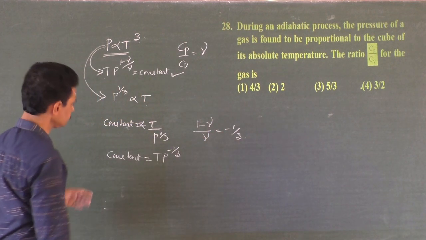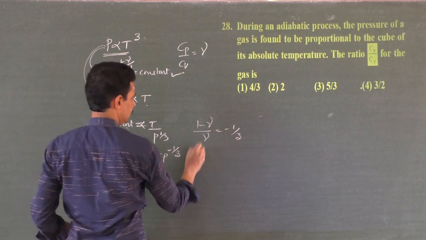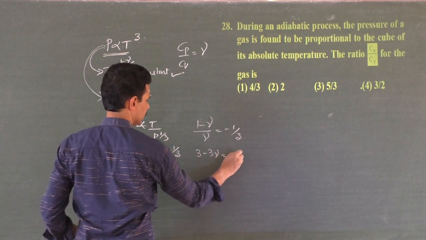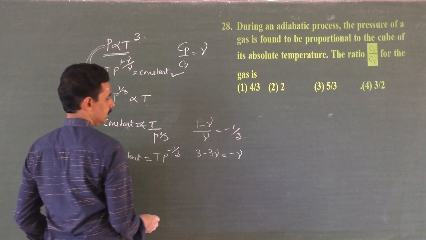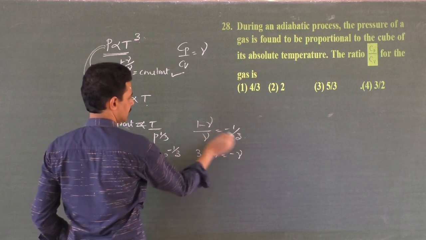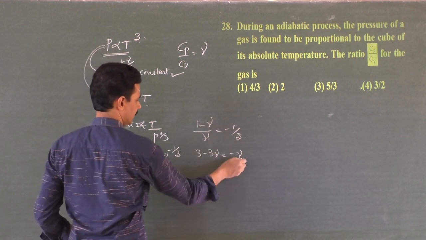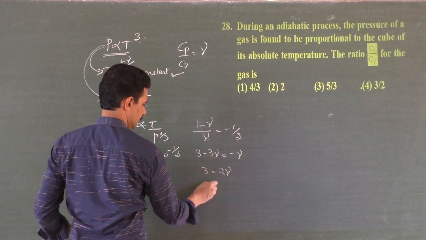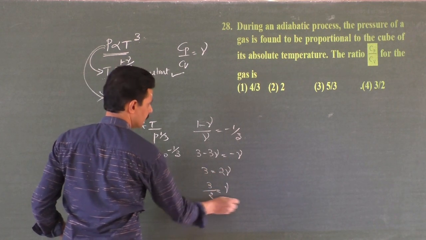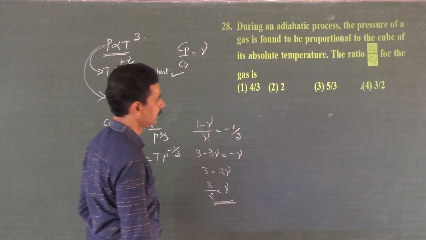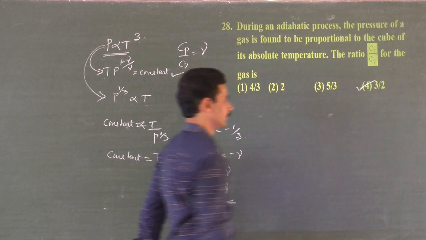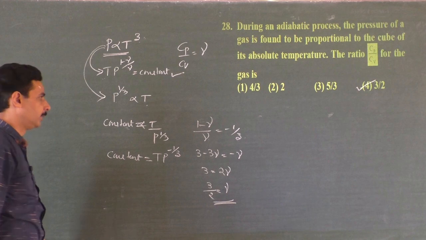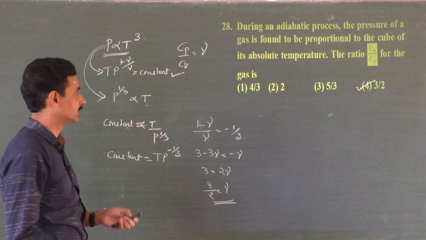Correct? 3 minus 3 gamma is equal to minus gamma. Bring this here: 3 gamma minus gamma, 3 is equal to 2 gamma. 3 by 2 is equal to gamma, 1.5. 3 by 2 itself we have, the fourth option. So only the equation and comparison.